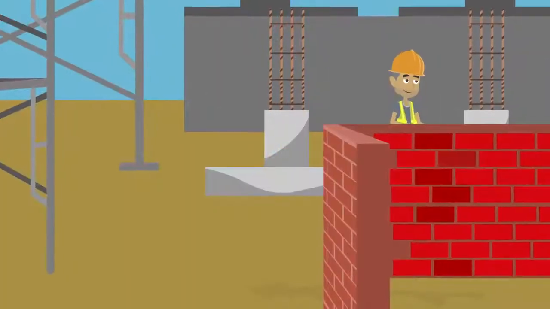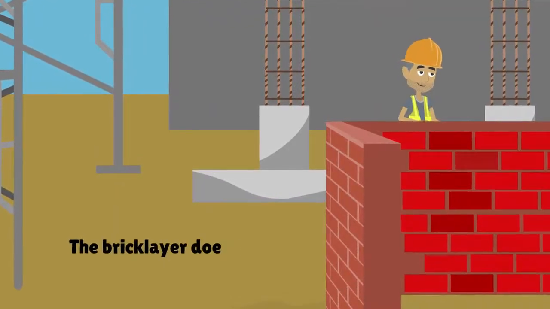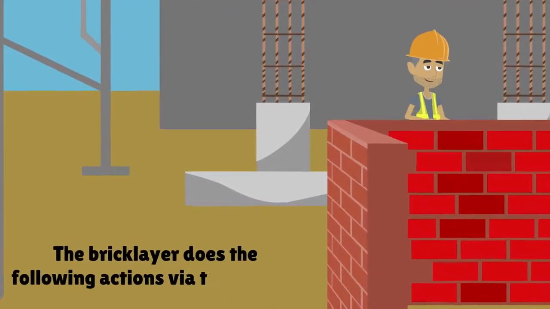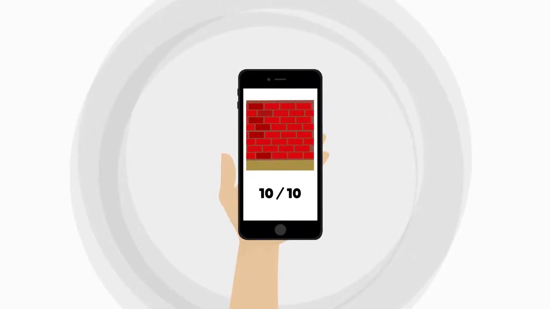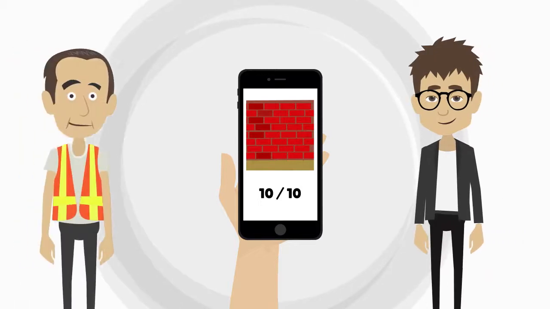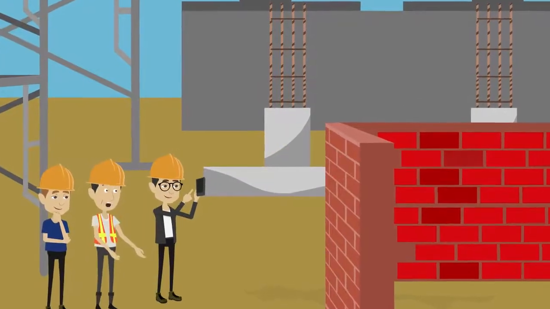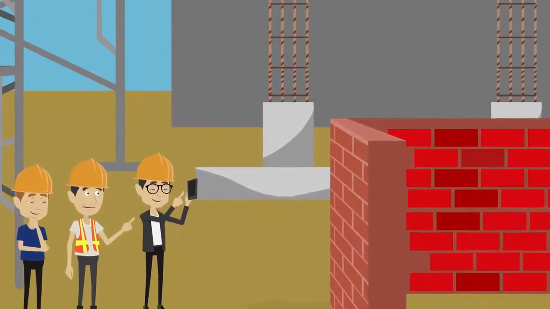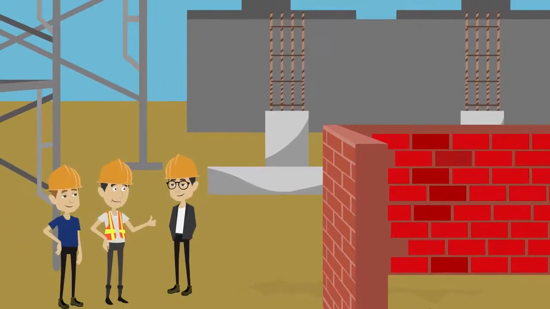The moment the first part of the brickwork is ready to be handed over, the bricklayer does the following via the CH app. First, he takes a photo of the brickwork. Then he gives the brickwork a score and invites the main contractor and plasterer for the transfer. When the brickwork is handed over, the main contractor can optionally add a photo and then, in consultation with the plasterer, give a score to the brickwork.